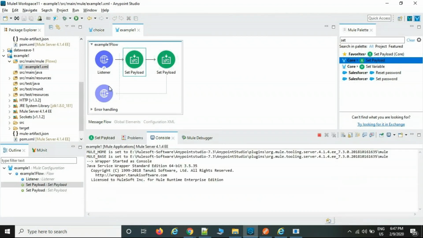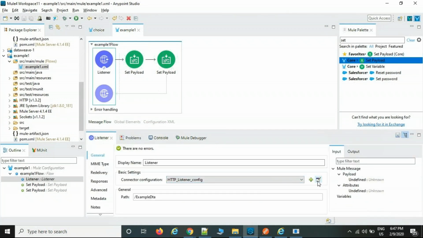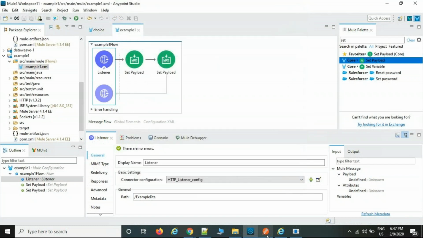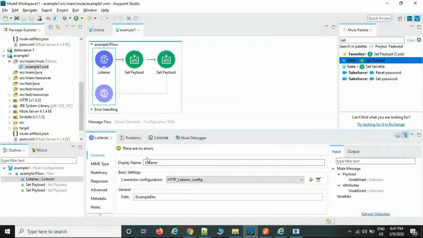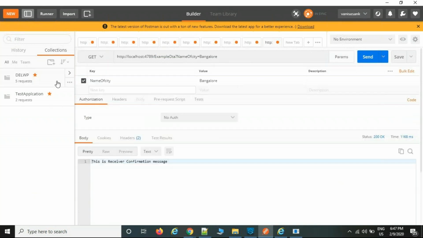If we run this flow, the port is 4789. If you don't want parameters, uncheck the query parameters. Sorry, uncheck the query parameters.